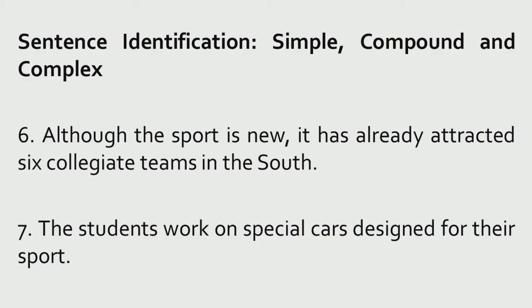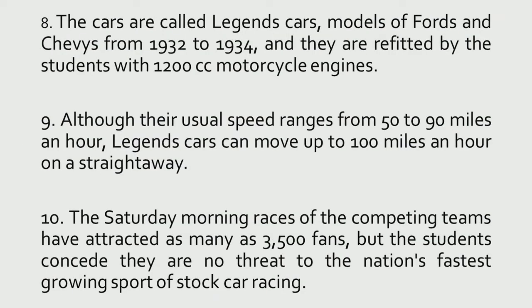Next sentence, the students work on a special car designed for their sport. The cars are called legend cars, models of Fords and Chevys from 1932 to 1934, and they are refitted by the students with 1200 cc motorcycle engines. Although their usual speed ranges from 50 to 90 miles an hour, legend cars can move up to 100 miles an hour on a straightaway.